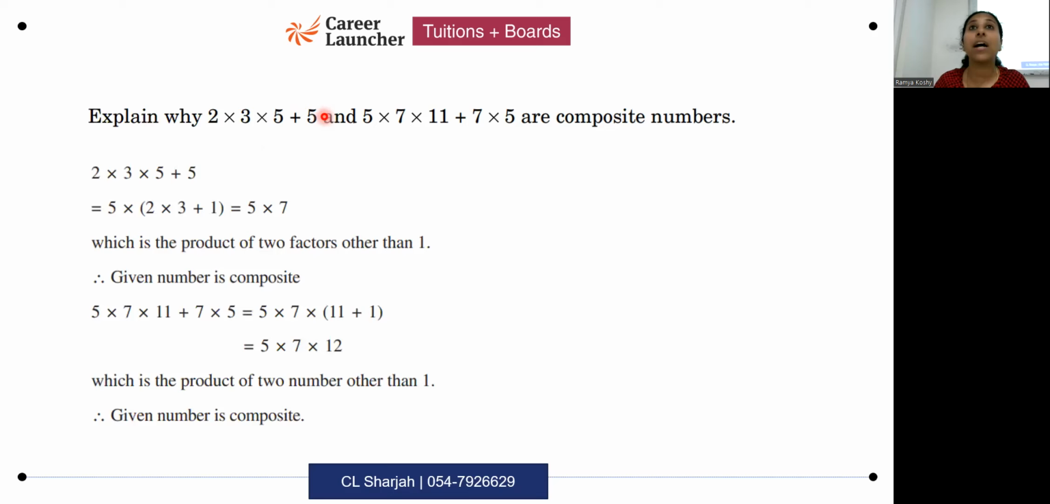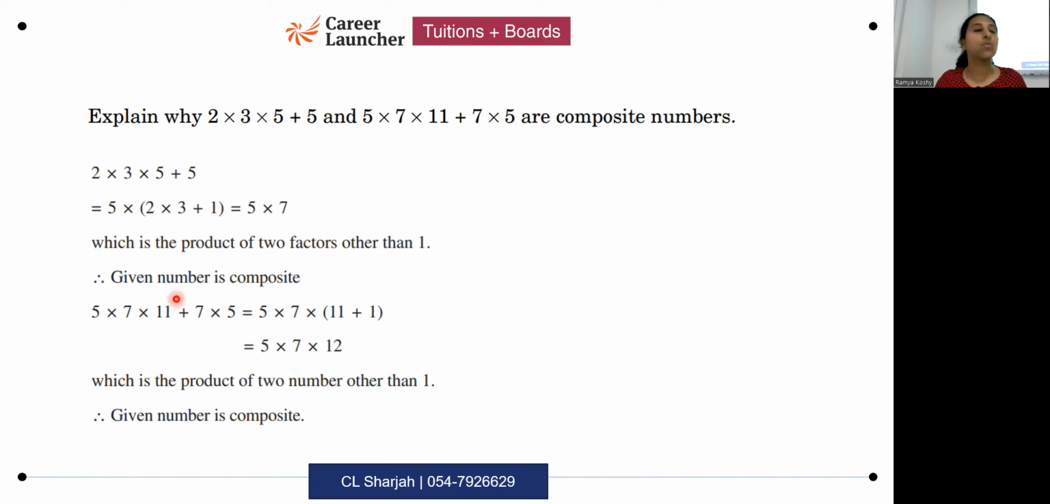And here when I take 5 out, don't leave it blank when you have taken 5 out. You should not leave it blank. It is 5 into 1 is 5. So you should put 1 over here in bracket. Now you solve the bracket part. When you solve the bracket part, what do you get? 5 into 7. Understand? Now, how should you write your steps? This is the product of two factors other than 1.